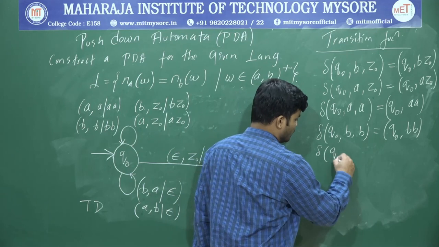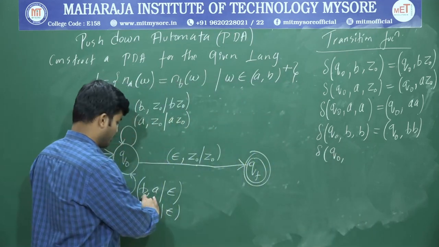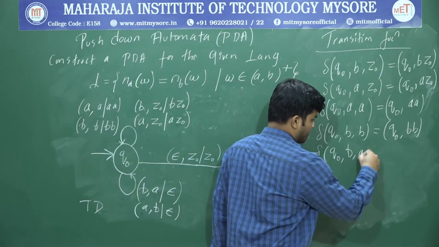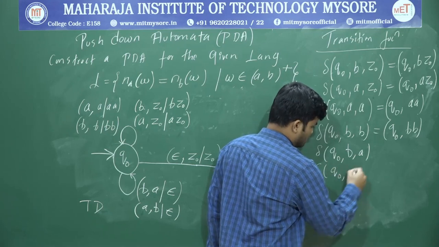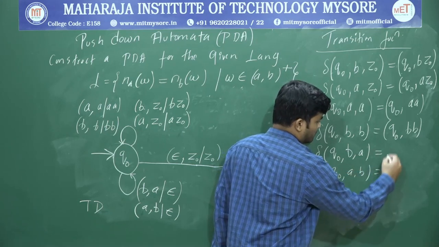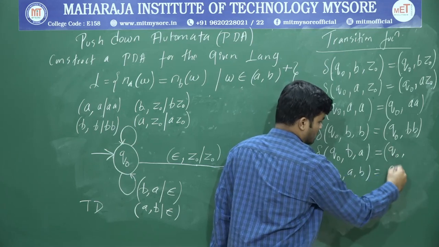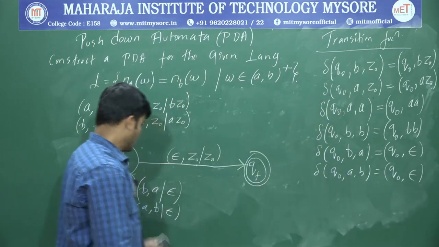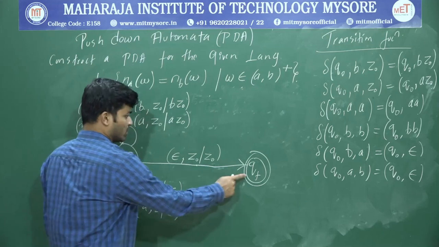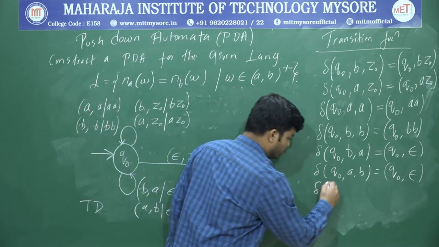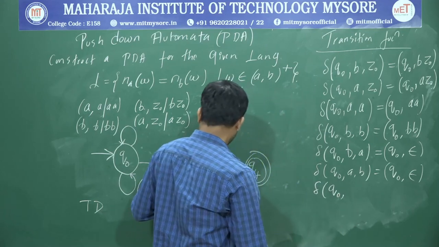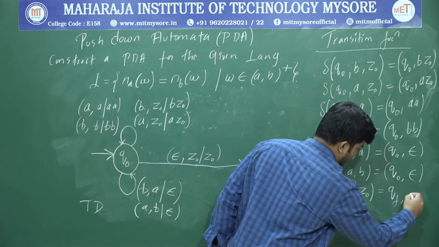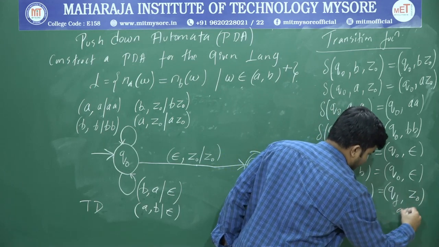Delta of Q naught comma, now I will write for this one BA as well as AB. So if I get BA or AB, in that case I am going to maintain the same state Q naught, but I am going to perform which operation? Pop operation. And what about the last transition? That is from Q naught to QF. So delta of Q naught comma epsilon Z naught, you go to QF by maintaining Z naught as it is, and you can accept that.